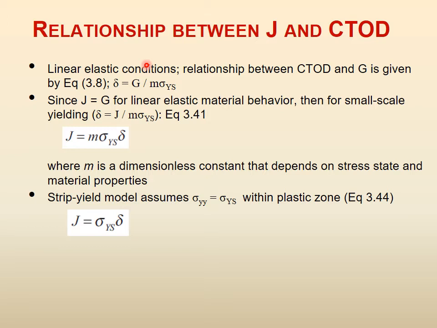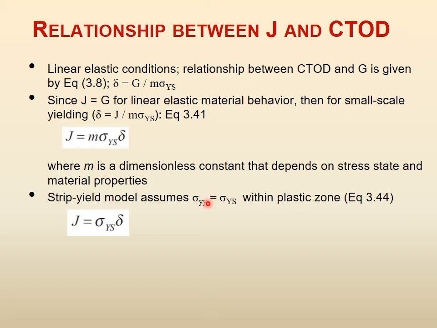This holds if linear elastic conditions are satisfied, which, remember, means that there is almost a true brittle material with a sharp crack and so on. M, of course, is just a dimensionless constant that depends on the stress state and the material properties, whether it is plane stress or not. In the strip yield model, remember, sigma yy was equal to sigma ys, right? And it was strictly for plane stress. So, if plane stress is there, M is equal to 1. So, if the strip yield model is satisfied, it is plane stress.